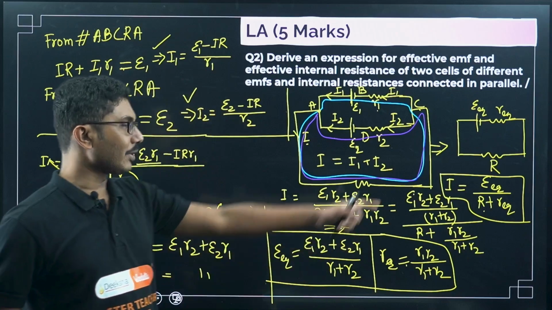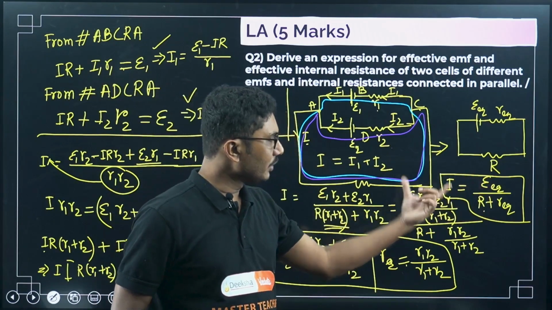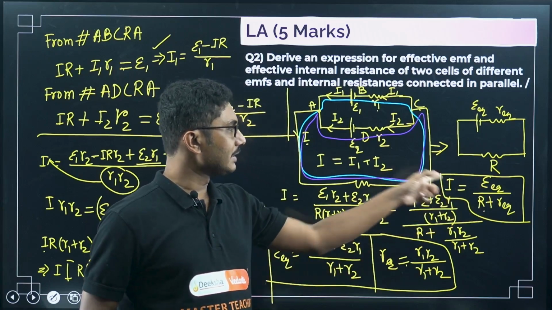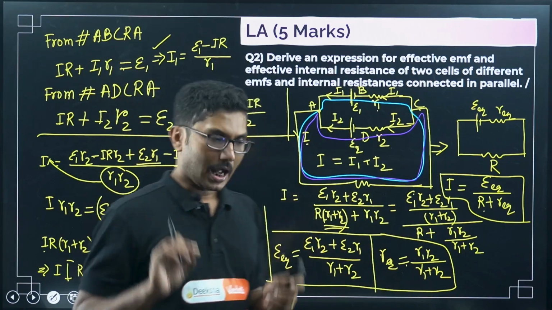Once you get that, you can compare and write that instead of epsilon EQ, the total value is there. So you can say this total value is epsilon EQ and this is R EQ. Okay, I hope this helps.